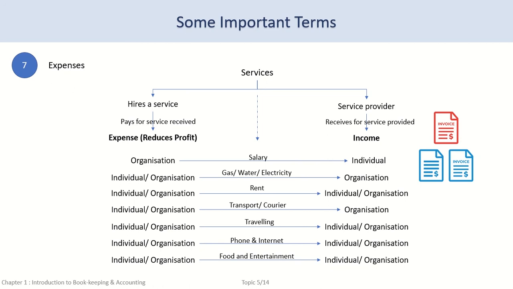If we do not pay the expenses in time, they become our outstanding past dues or liabilities. All expenses reduce the business profit. The business should strive to keep expenses at the minimum levels. Otherwise, it results in wasteful expenditure.